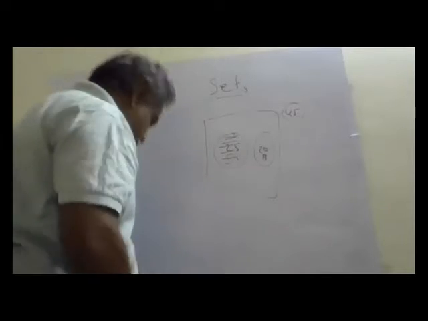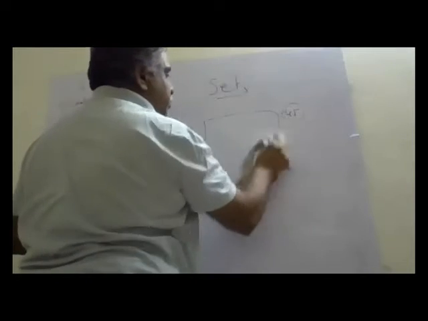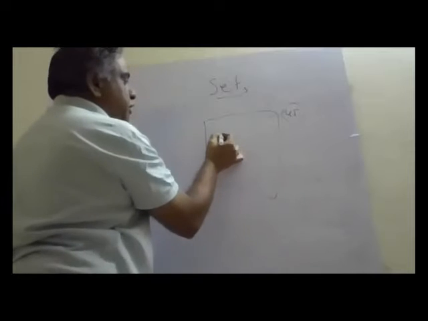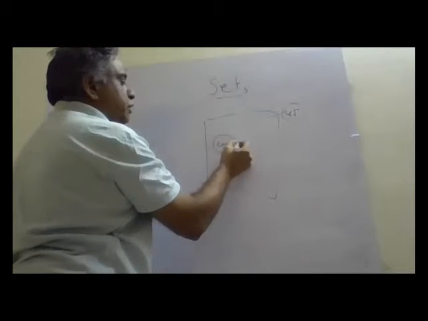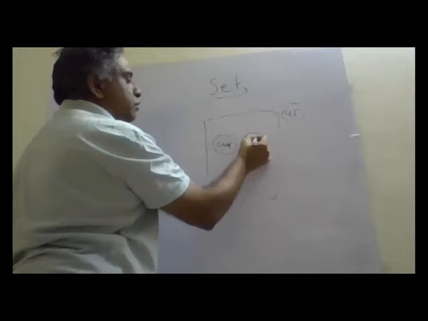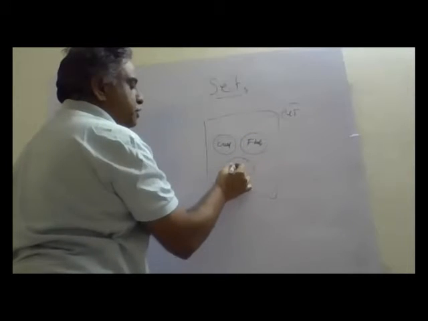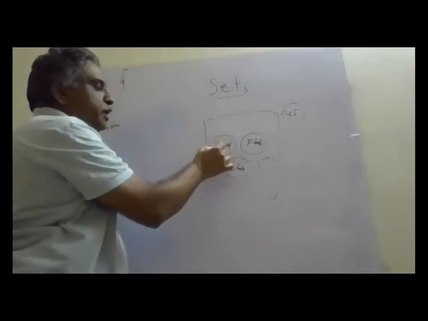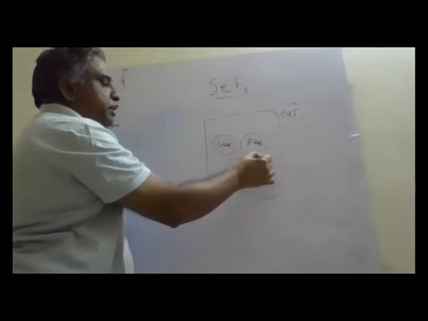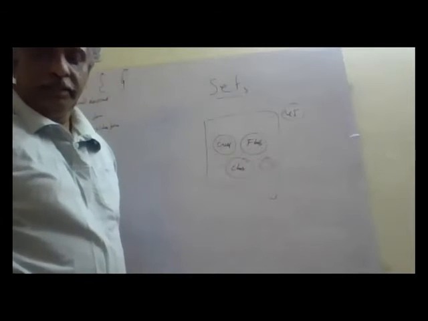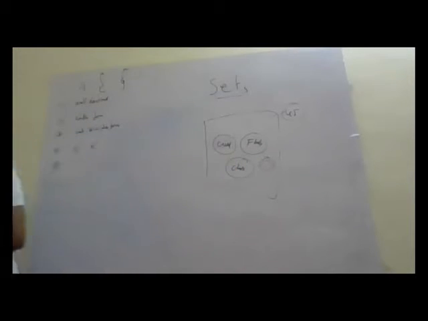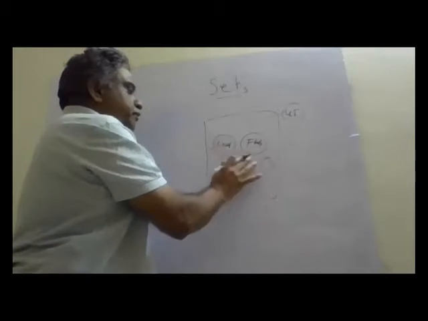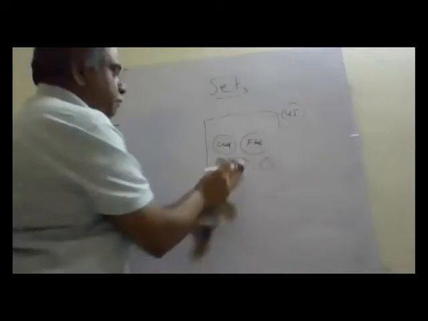Let us say in the same category, in your classroom, some people play cricket, some people play football, some people play chess. So this is a collection of groups. Those people who play cricket is one set, football is one set. Like that, we can have different sets. So this way we define groups into sets.